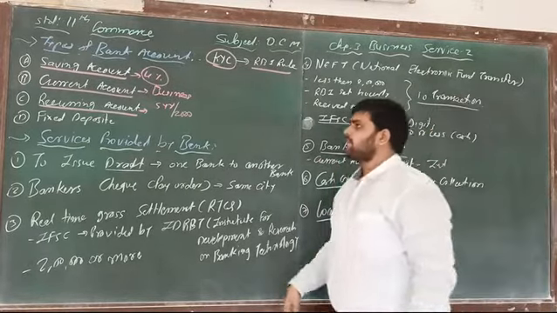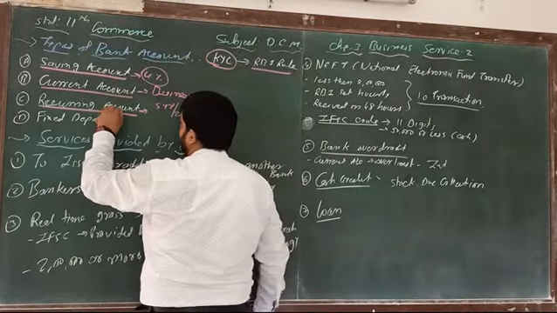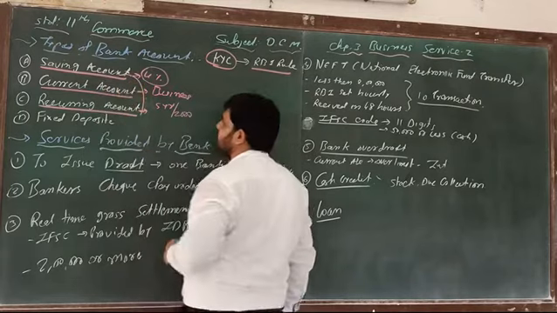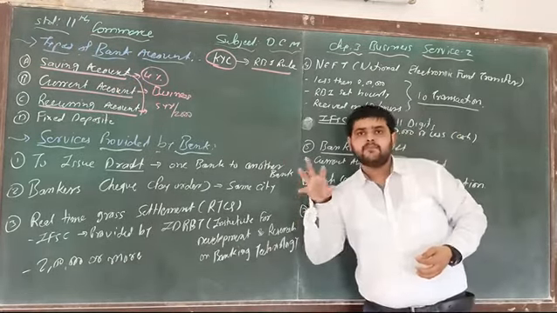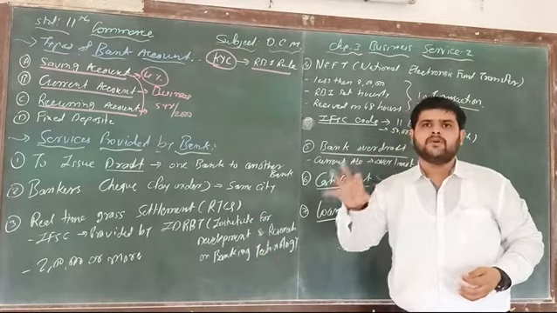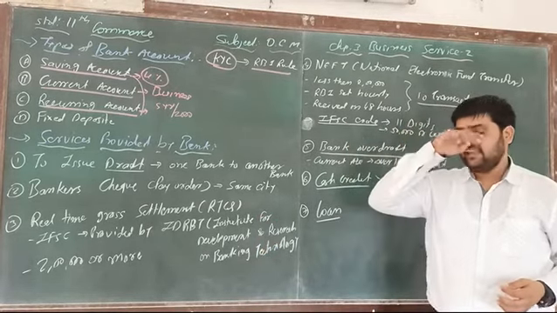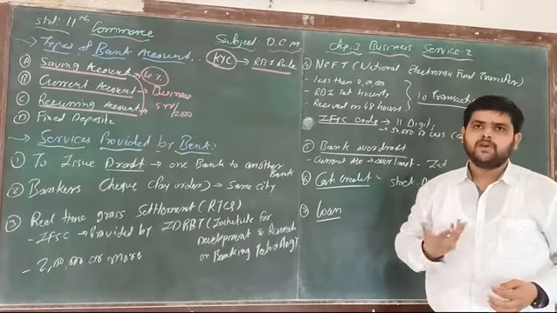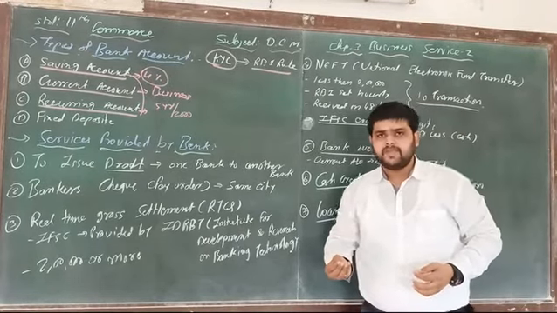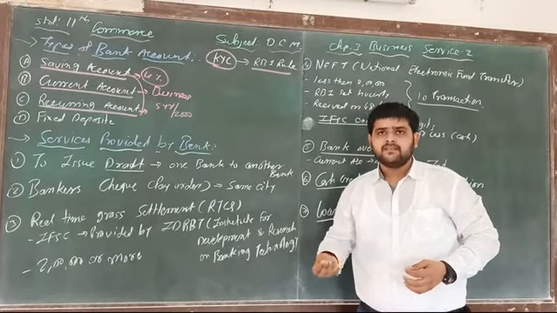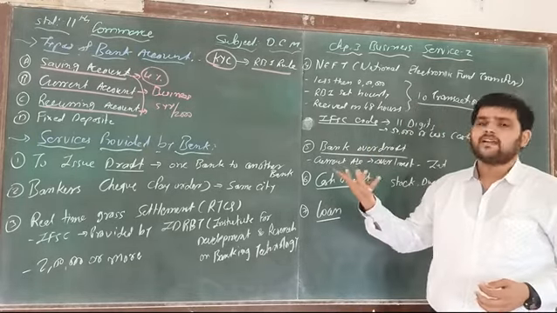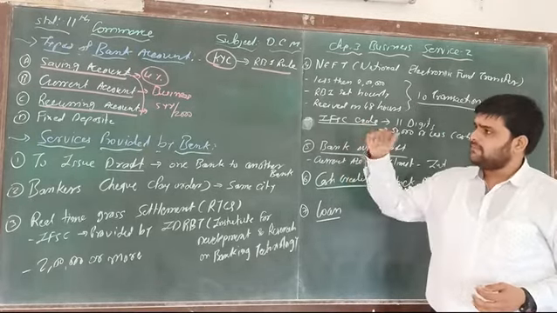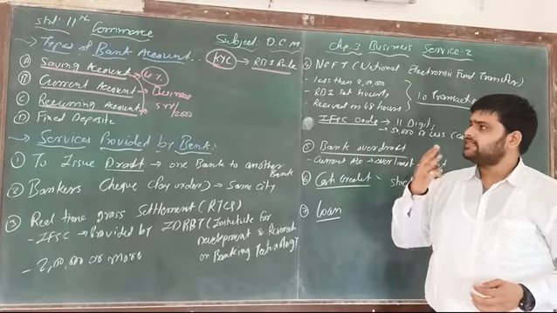And normally the rate of interest of a recurring account is higher than a saving account, because up to a fixed time you have to put your money in the recurring account. And normally small businessmen, job people, aged people open the recurring account, because the rate of interest is high. So this is the third type.